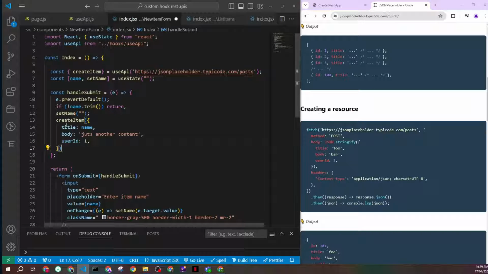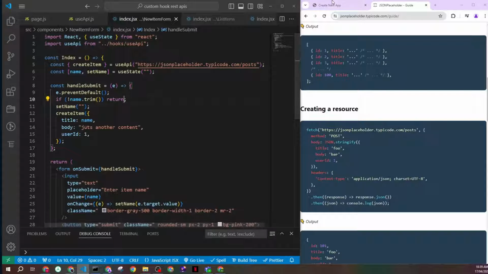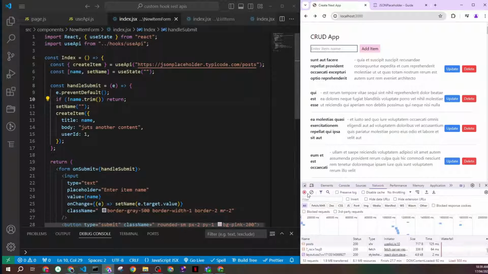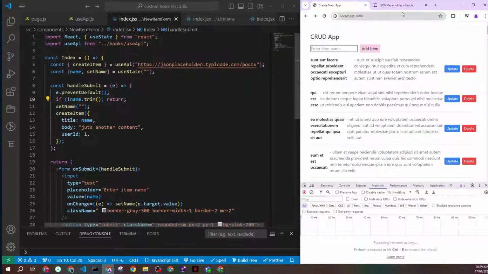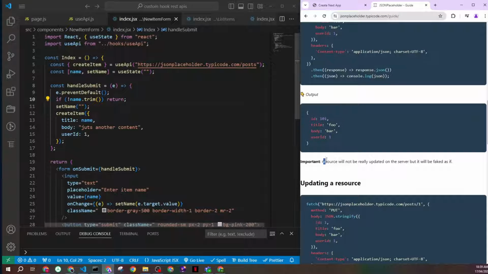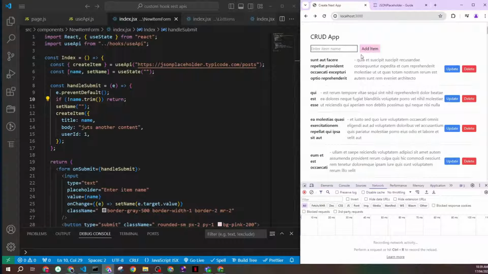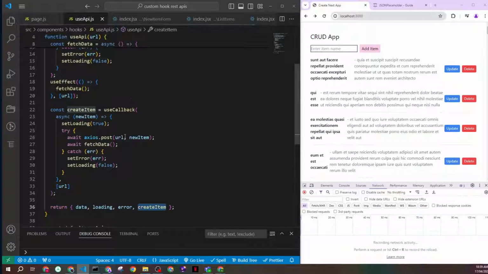So now what we have done is we created our custom hook, which has a function that helps us create an item. We import this within our functional component and we are trying to trigger it. So let's save this and see if it's working. I'll go to my network tab, because if you remember, when we update, the resource will not really be updated on the server, it will just fake it for you. So we can see the calls going through. When I click add item, I'm expecting to see two calls. The first one is the post call, and the second one gives me back the updated list of items.